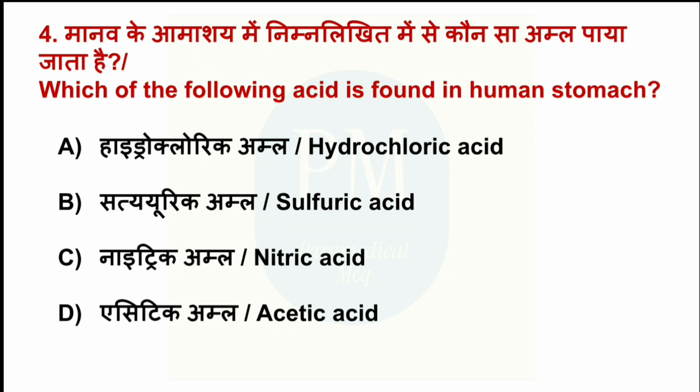Which of the following acid is found in human stomach? Option A, hydrochloric acid. Option B, sulfuric acid. Option C, nitric acid. Option D, acetic acid. The correct option is option A, hydrochloric acid.